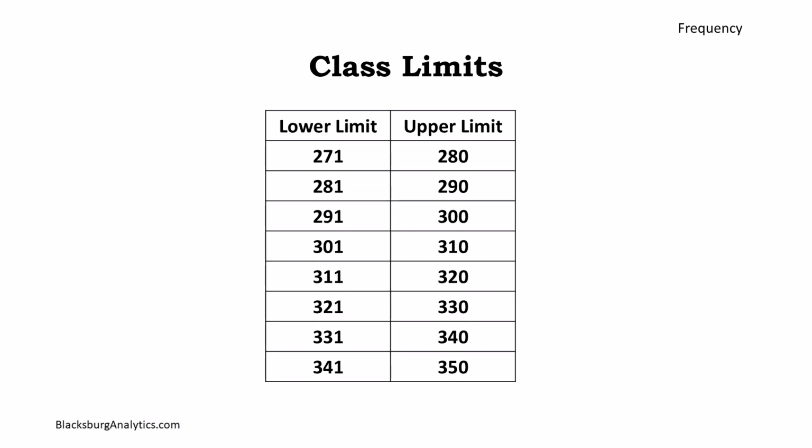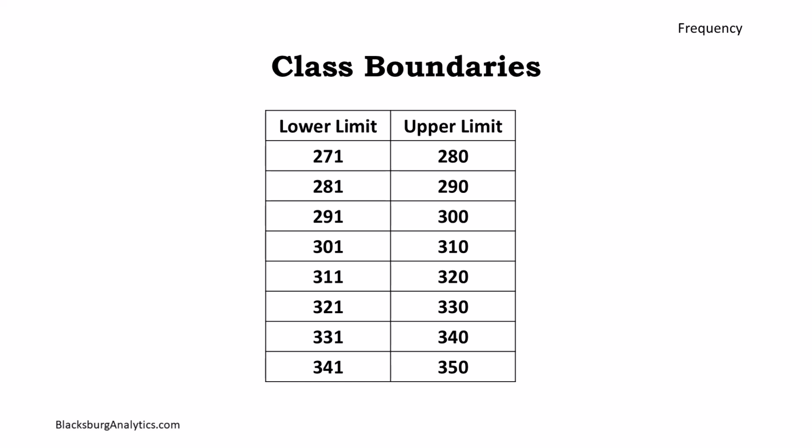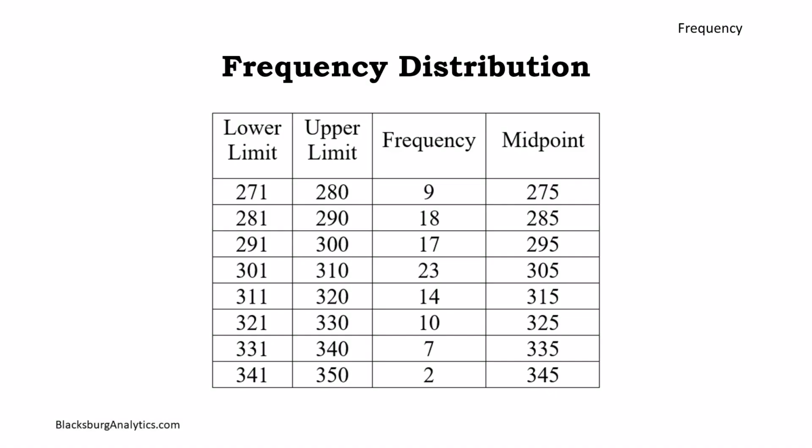Since there is no 0 in the data, the lowest class can begin at 270 or 271. Purely for variety, the first class will begin at 271. The class boundaries can coincide with the class limits. The frequency distribution with convenient midpoints is as shown.